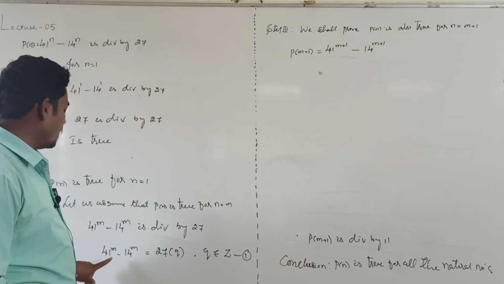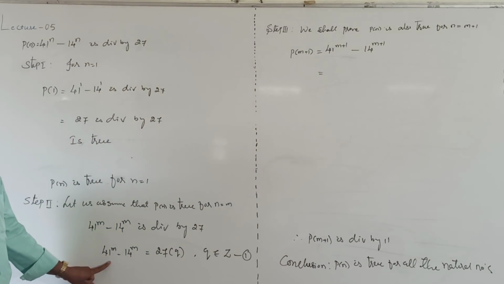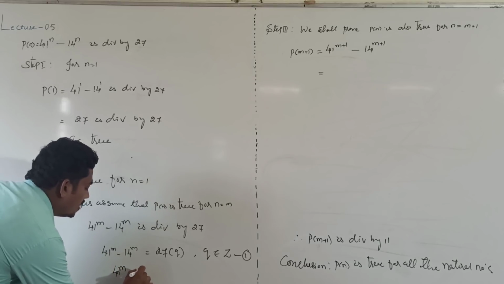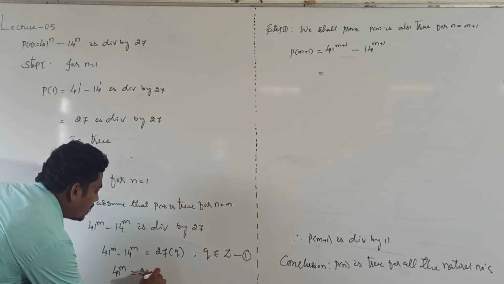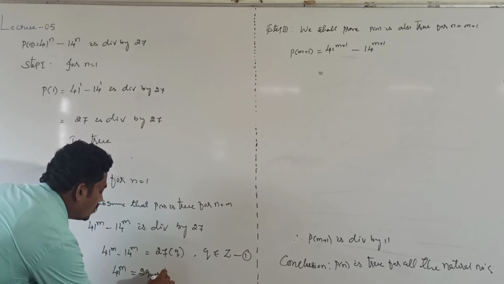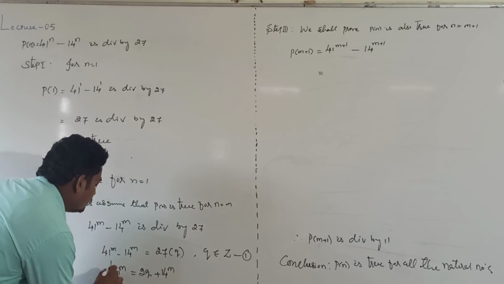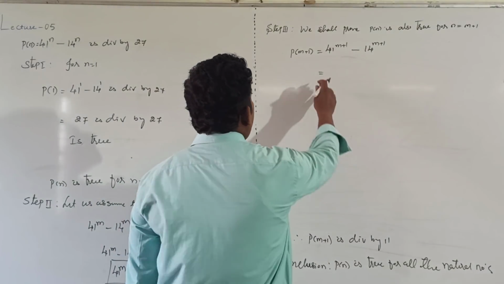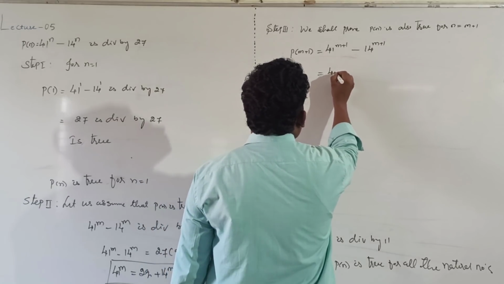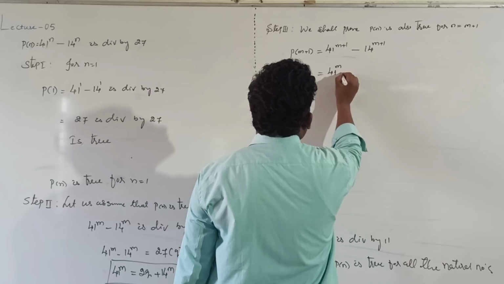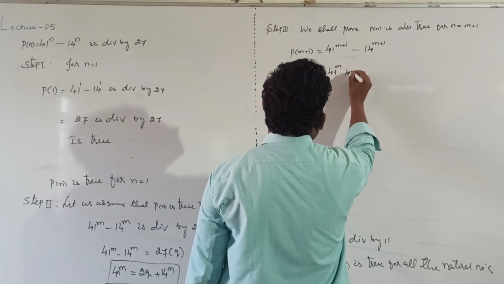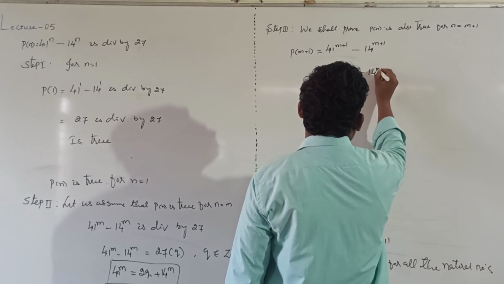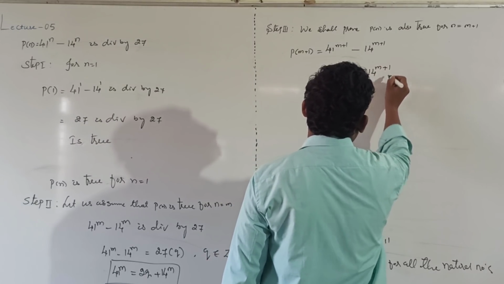Known value is 41 power m, or else we can write 41 power m is equal to 27q plus 14 power m. Known value is 41 power m. So I will write 41 power m into 41 minus 14 power m plus 1.